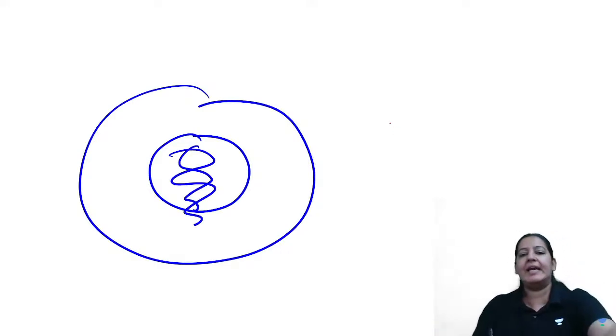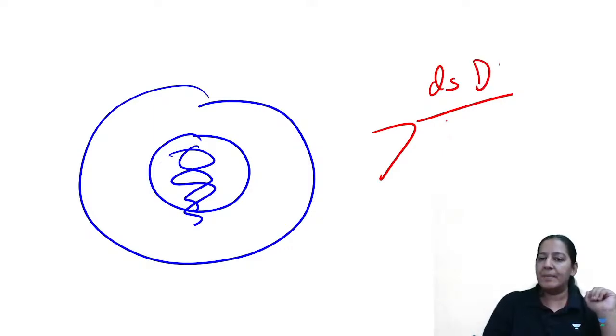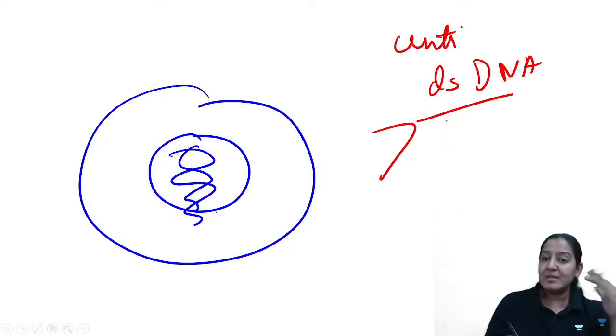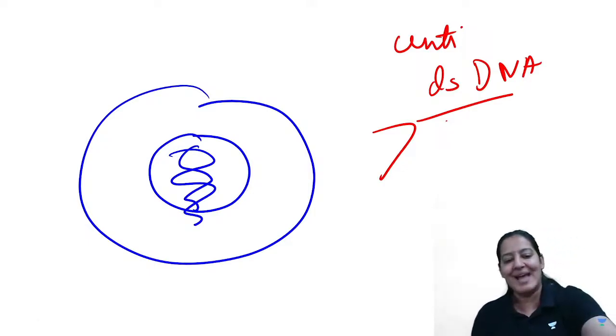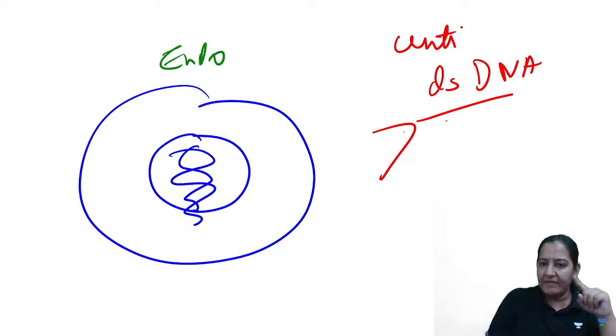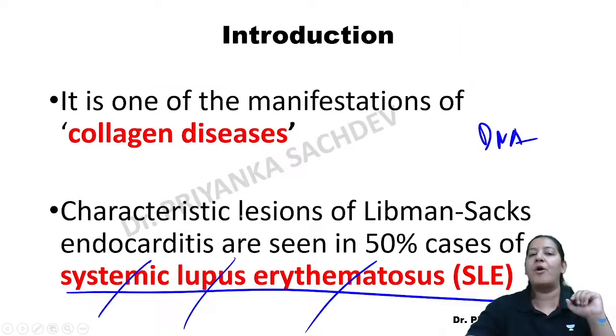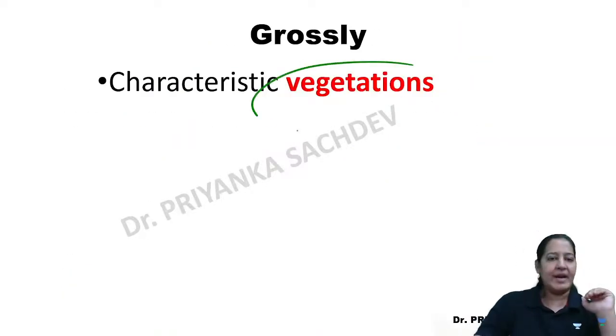So in SLE, the body forms auto antibodies against the double-stranded DNA. So anti-double-stranded DNA antibodies are formed. Now DNA is present in all organs. DNA is present in the heart also. So the heart cells, the endocardial cells of the heart, the body will form antibodies against the DNA of those cells, and due to the antigen-antibody reactions, the vegetations are formed on the heart.